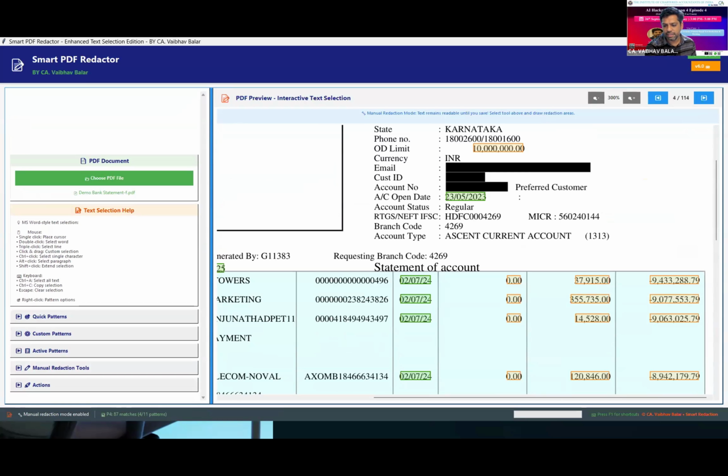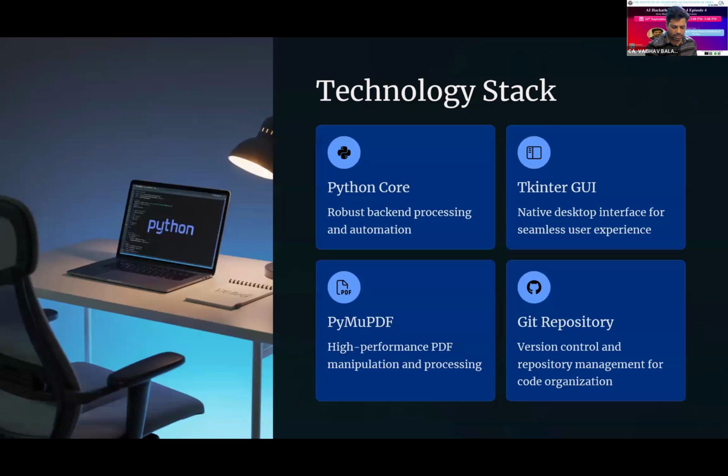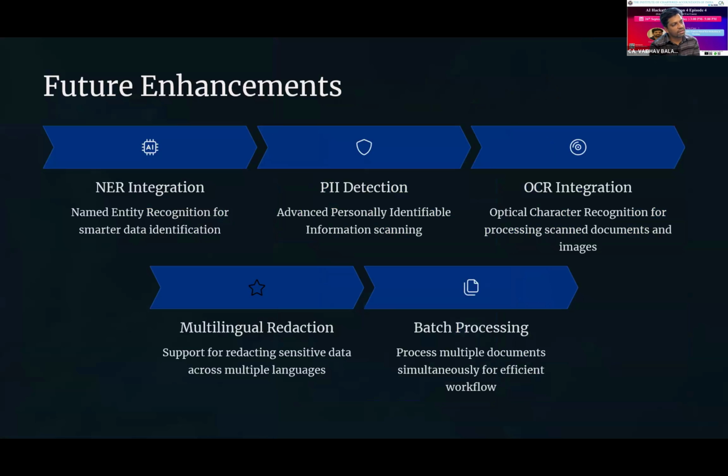Then let me move on with the further presentation part. Yes, this entire code was developed using Python, and I have used regex, regular expressions, to identify all the pattern-based text. So what further enhancements are possible in this tool? We can integrate NER or a PII library, that is named entity recognition.